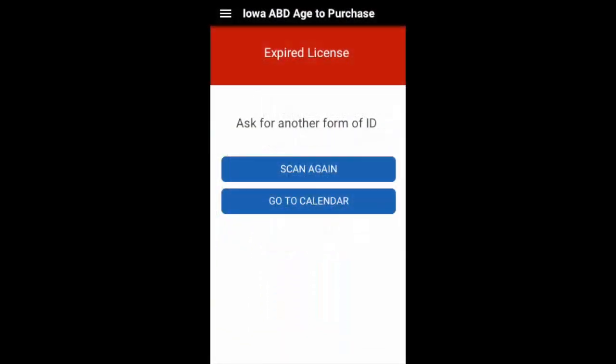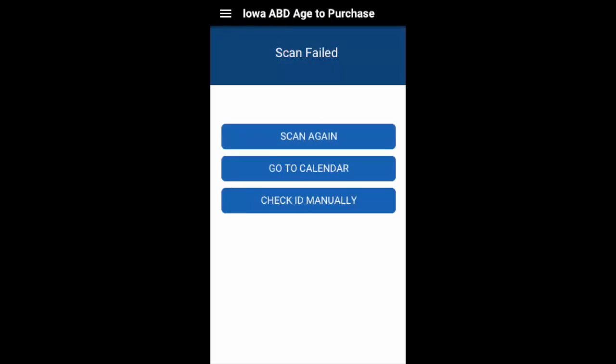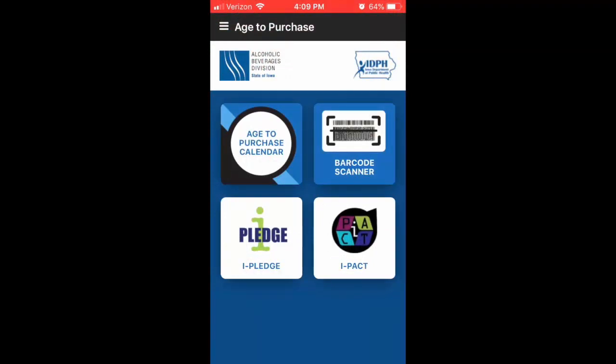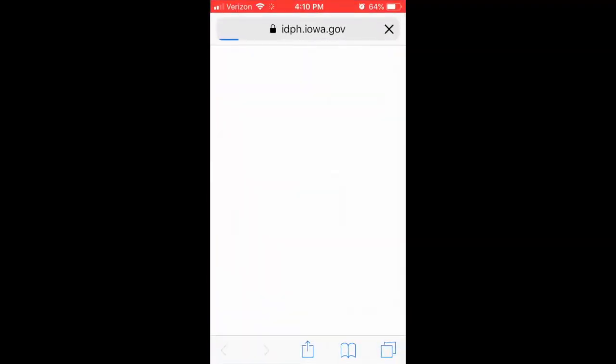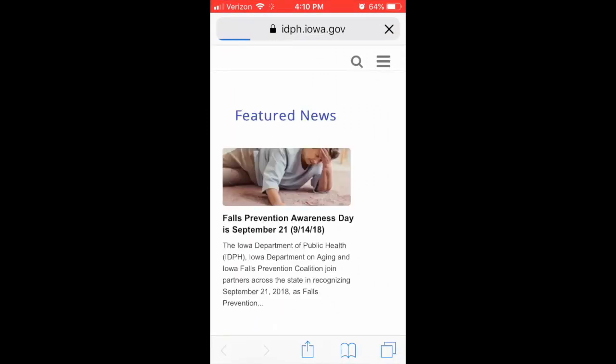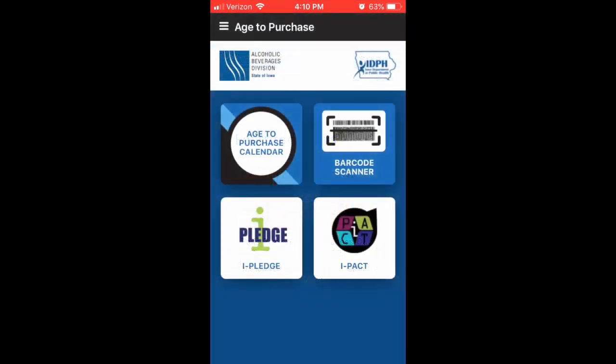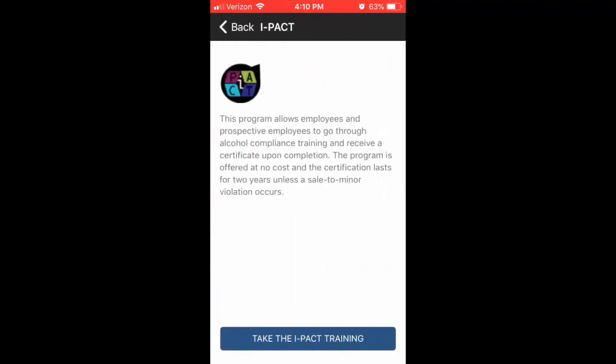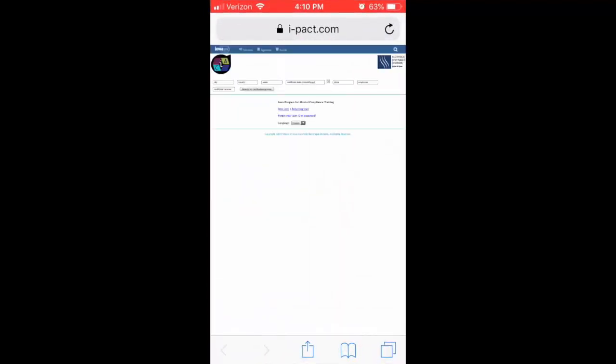The AAMVA standards also allow us to run validation against IDs to indicate such things as expired license or invalid scans, which prompts the user to conduct a manual check. Some of the features of the site include links to app sponsors, such as the State of Iowa Alcohol Beverages Division and the Iowa Department of Public Health. The homepage also provides information for both the iPledge and iPack programs, with direct links to those programs.